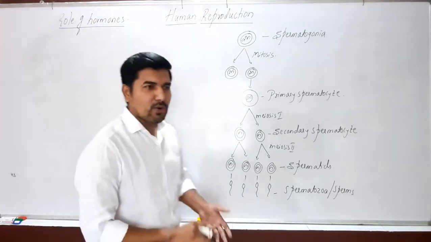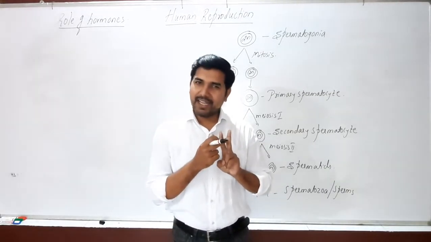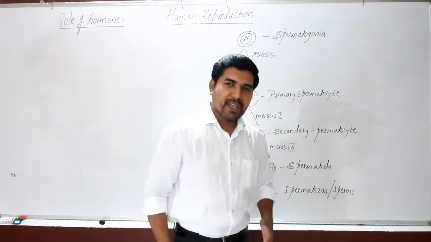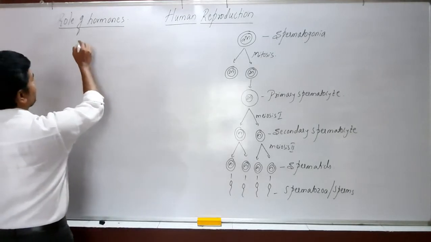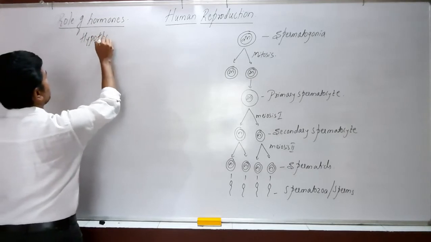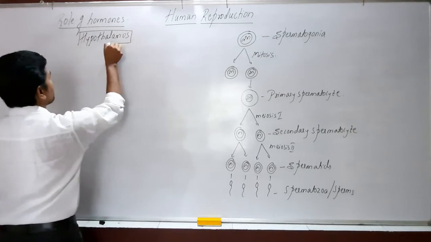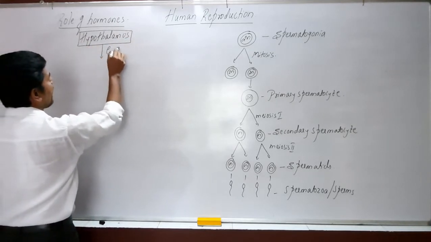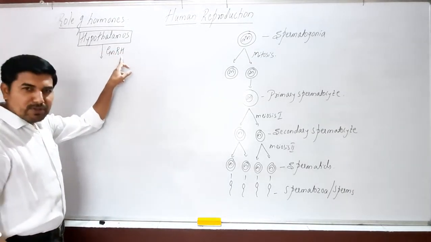Okay, now already we know there are two hormones called FSH and LH, follicle stimulating hormone and luteinizing hormone. Now these hormones are produced by the pituitary gland, but first they have to be stimulated by the hypothalamus. Now the hypothalamus will release certain hormones called GnRH, gonadotrophin releasing hormones.